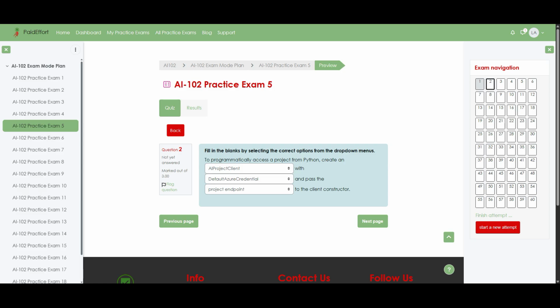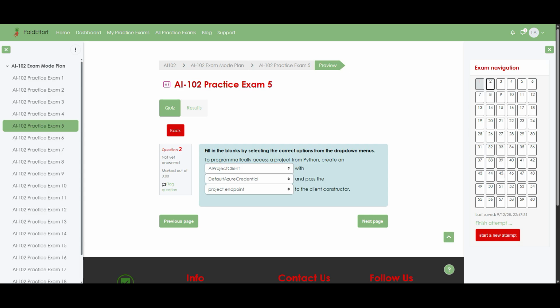First, AI Project Client is the specific Python client that represents your Azure AI project, so it is the object you construct whenever you want to talk to that project from code. Next, default Azure credential is the helper that automatically finds a suitable identity, for example, from your developer login or a managed identity in Azure, so you do not need to hardcode secrets. Then, the project endpoint is the unique URL for that project instance, which tells the client exactly which project it should connect to when sending requests.